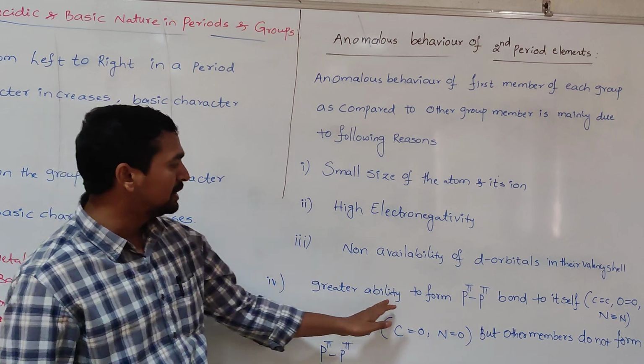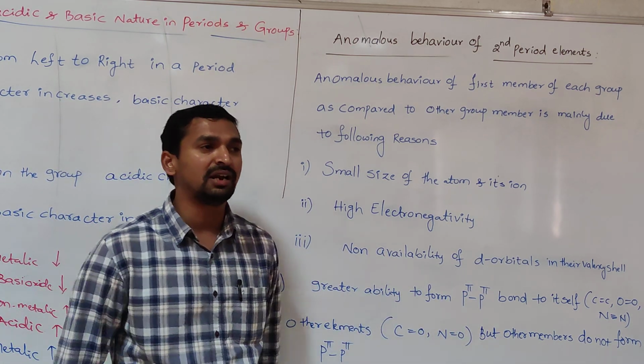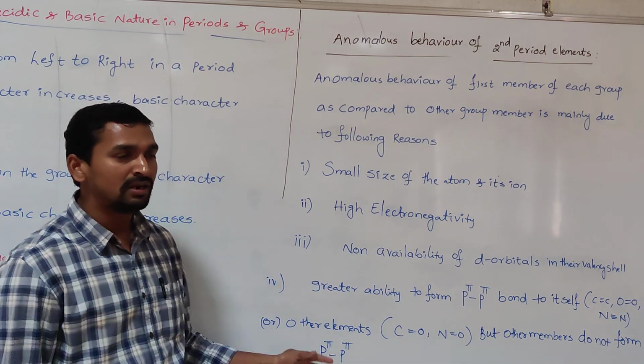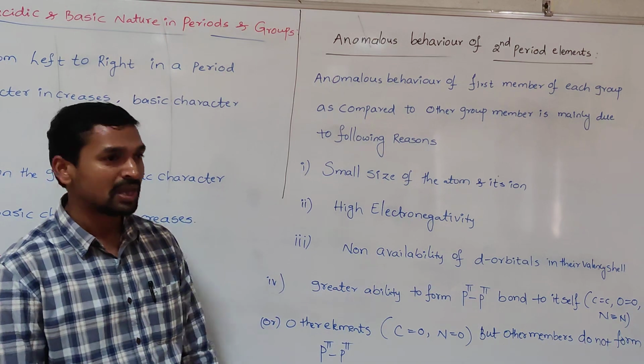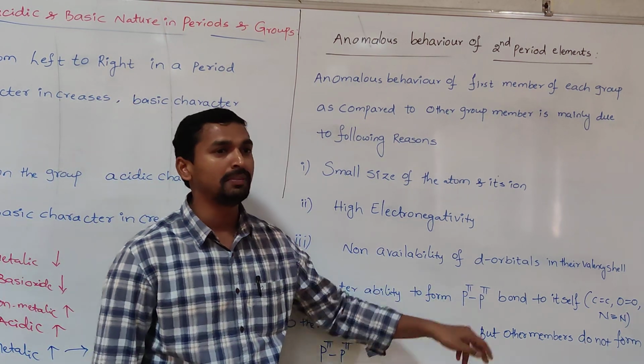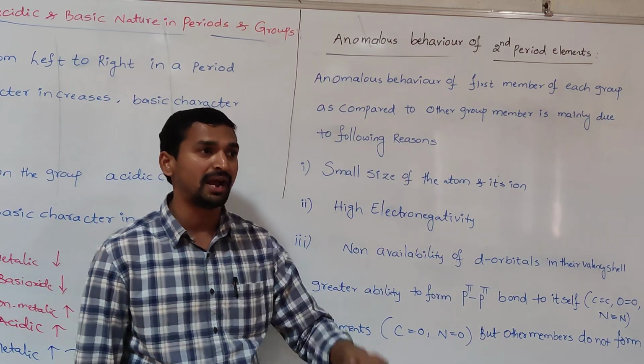And greater ability to form the p-pi bond. Because the p orbitals are involved in the formation of a bond, either between the same elements or different elements of the second period. But whenever we go to the third and fourth period elements, the p-pi bond does not exist; instead of that, p-pi and d-pi bonds exist.